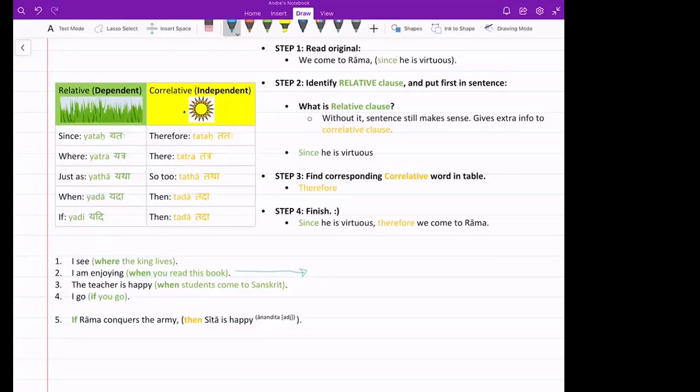I am enjoying when you read this book. When you read this book. Correct? I am enjoying it. And there's just one word before I am enjoying it. Then I am enjoying it. Excellent. And Melanie picked that from here. Yada etat pustakam pathatsi tada aham rame.